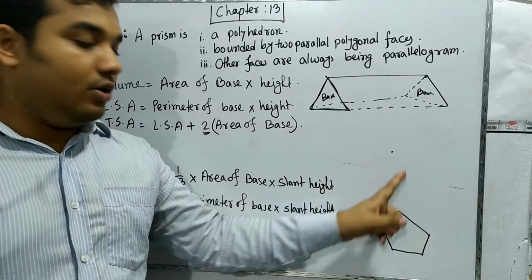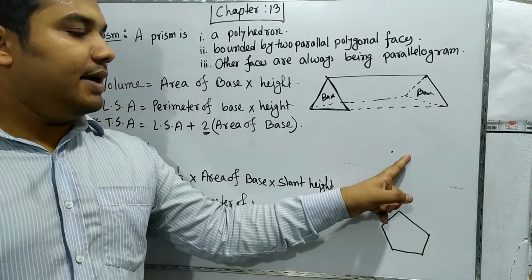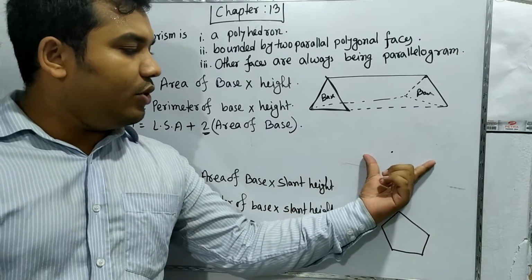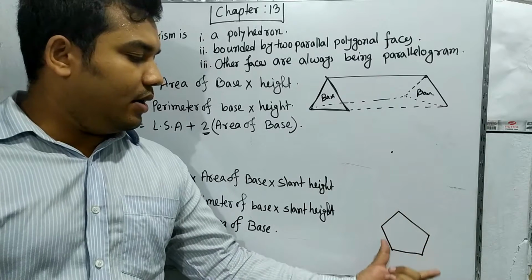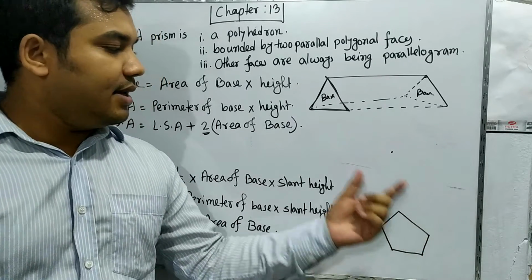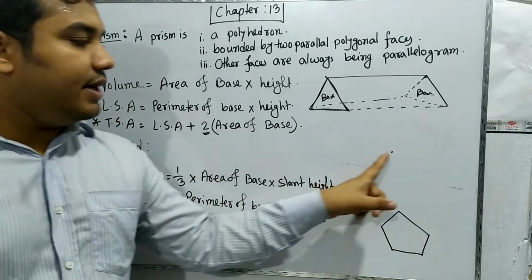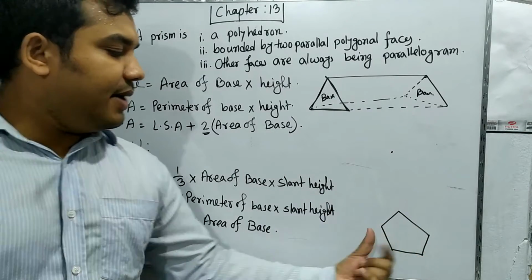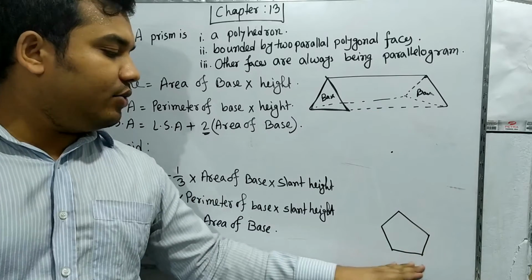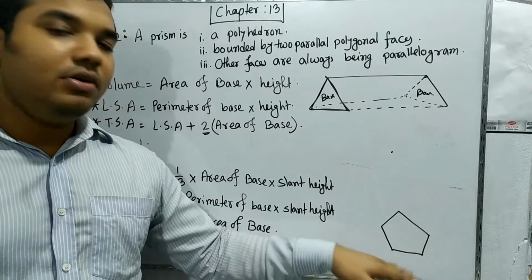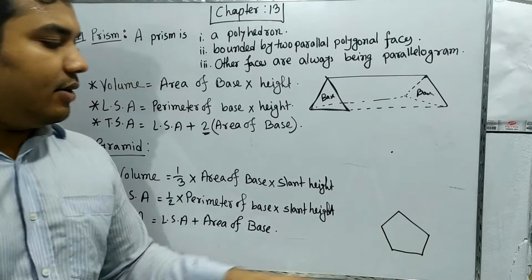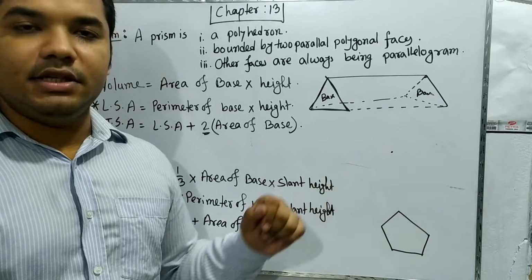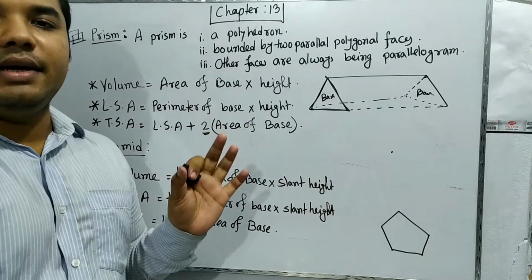Here there will be a point, not the same pentagon. If we are talking about a prism, then we also need a pentagon, which looks like this. But in the case of a pyramid we need only a point, and here will be a base, and this base is a polygon. We are taking a pentagon as the polygon. In this pentagon there are 5 vertices, and we have to just join all the vertices with this point. If we join them, then we get a pyramid.